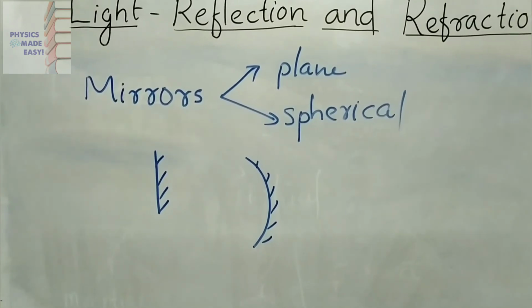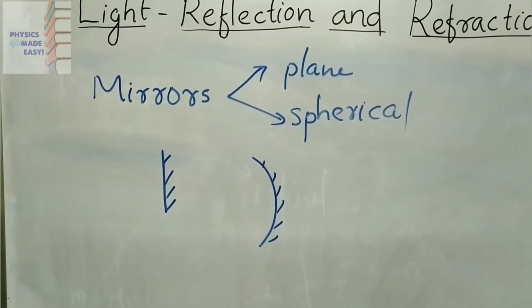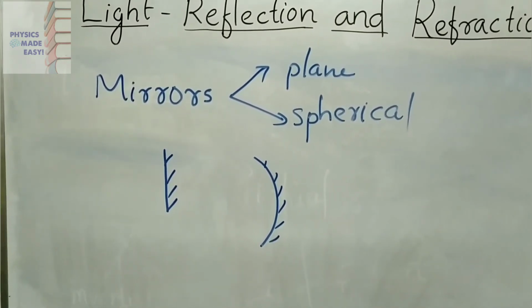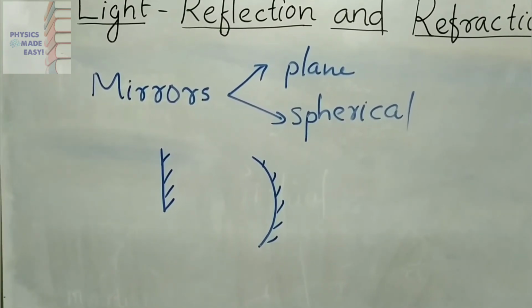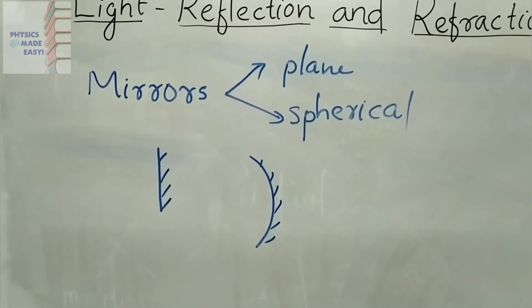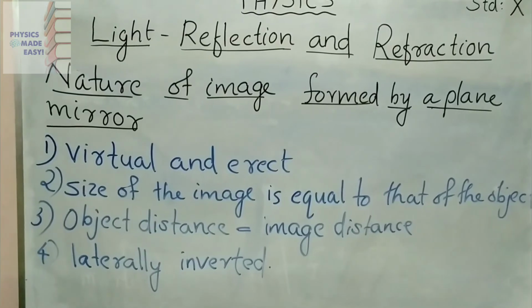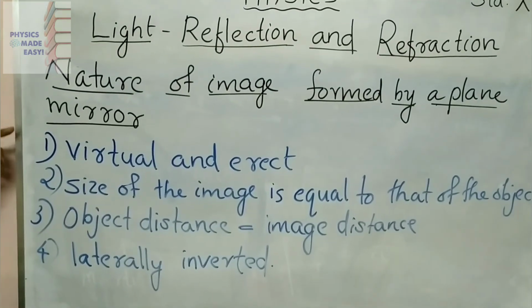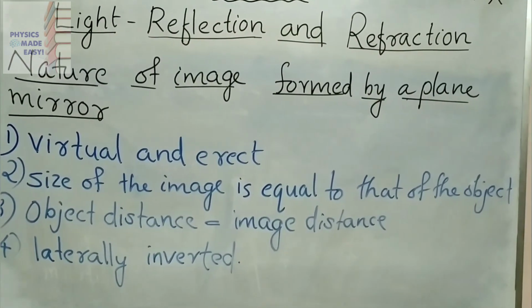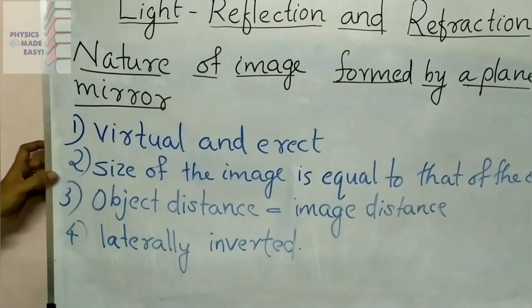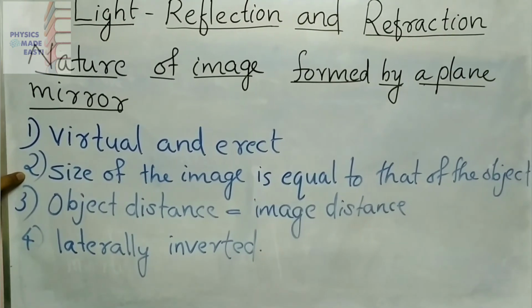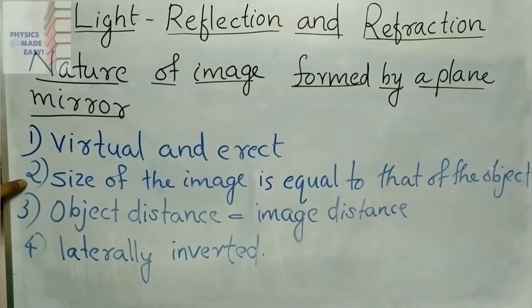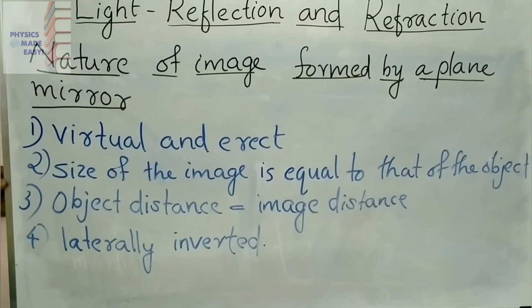Now we can study image formation by a plane mirror. There you just have to know the characteristics of the image formed by a plane mirror. Here you can see all those points. The first one, virtual and erect, I told you. The second one, the size of the image is equal to that of the object. Image size and object size are both the same.